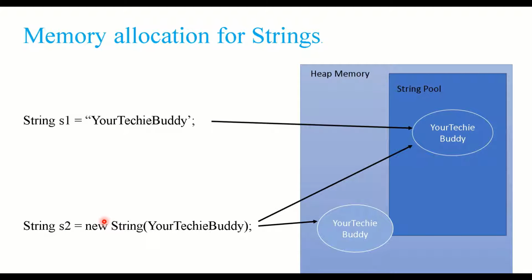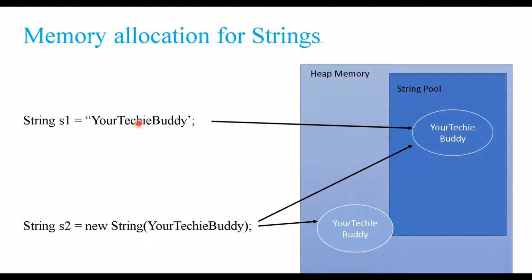So when an object is created, we have to allocate certain memory from the heap memory, right? So this is the main difference. When you write new String, it will create an object in the heap memory outside the string pool, and it will assign the same value, your techie buddy. Whenever you write new String this way, it will create one object in the heap memory and another in the string pool.